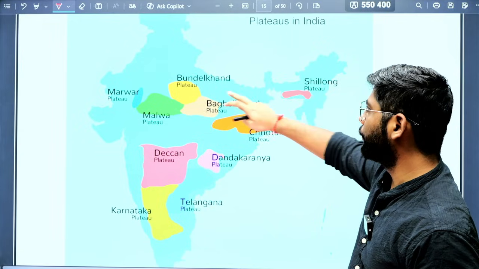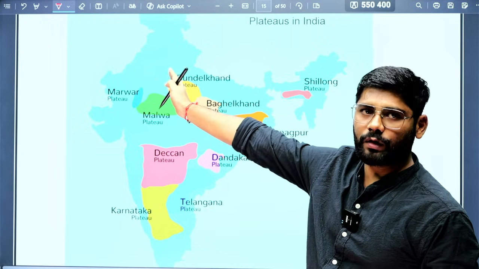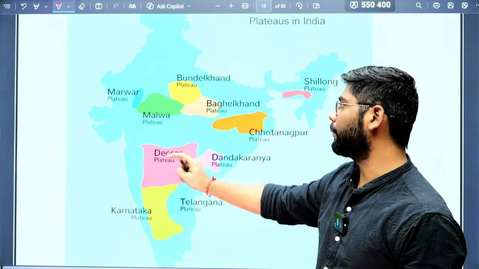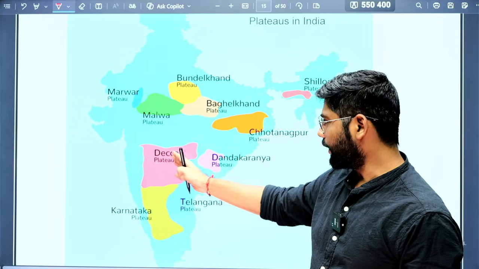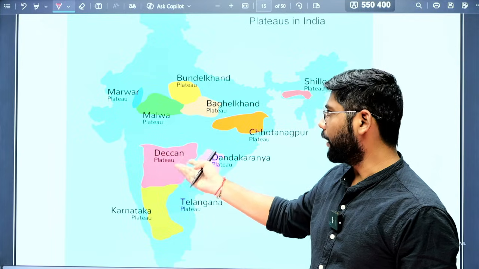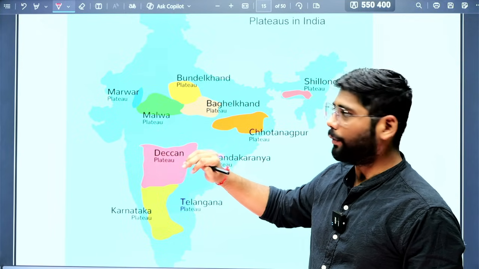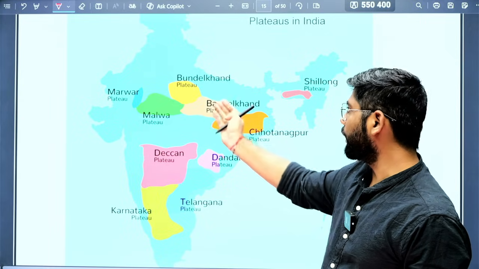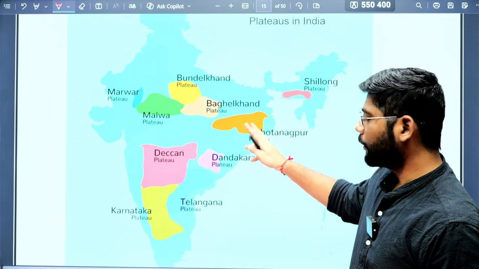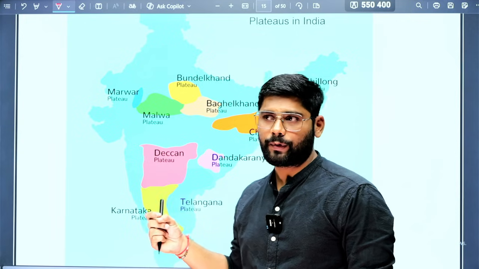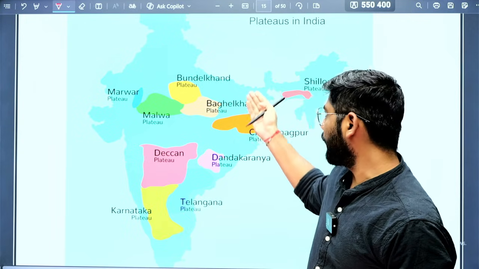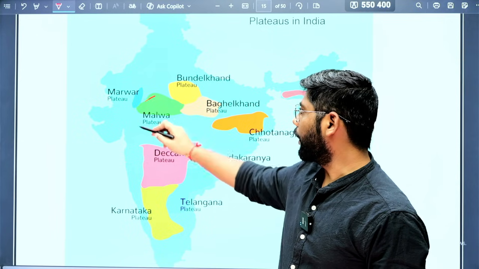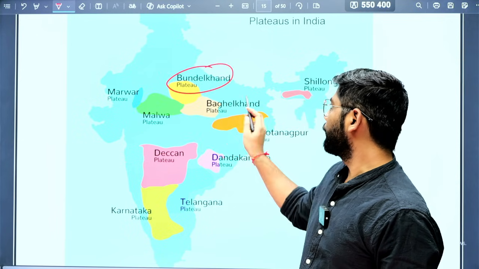This is the Bundelkhand plateau. Which Mahajanapada do you think is located on the Bundelkhand plateau? Baghelkhand plateau, Chota Nagpur plateau, Deccan plateau. The Deccan is easier to tell, that is Asmaka. Malwa is important, you can directly say Avanti. The issue comes with the Bundelkhand and Baghelkhand plateaus. On the Chota Nagpur plateau there is no major Mahajanapada, because Anga was in present-day Bihar.